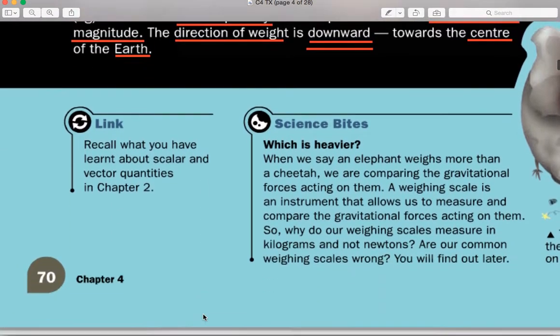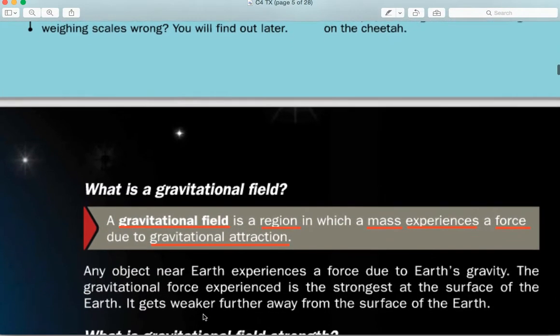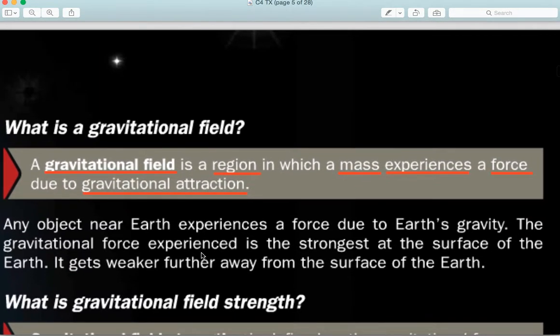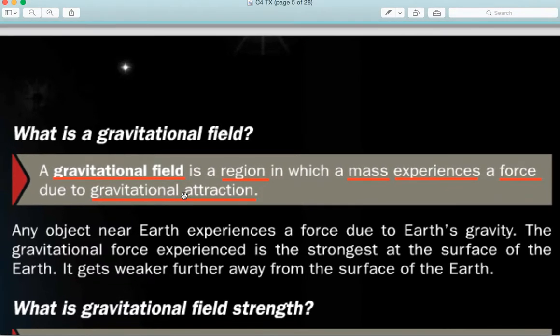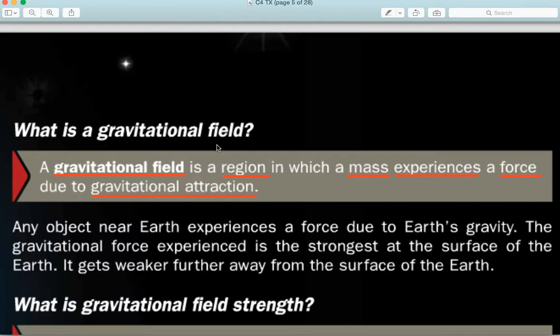So we'll talk about why an object actually has a gravitational force acting on it. We all know it's due to gravity, but what exactly is gravity? So what is a gravitational field? A gravitational field is a region where a mass experiences a force due to gravitational attraction. You have a stronger gravitational field over here on Earth than that on the moon, whereas in space the gravitational field is zero.